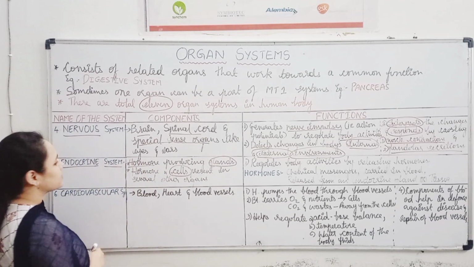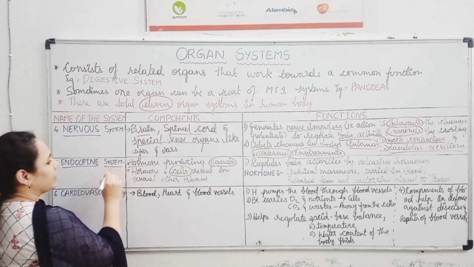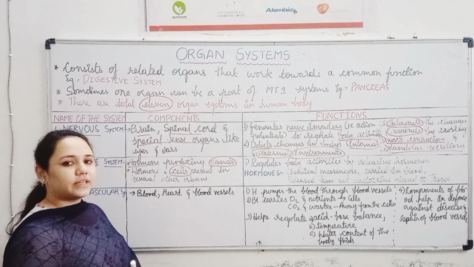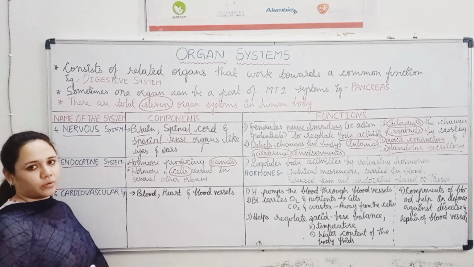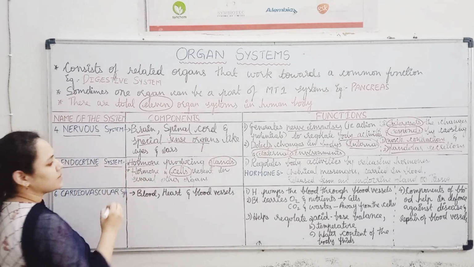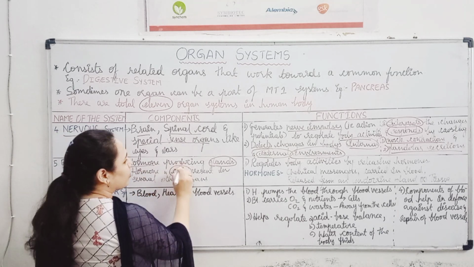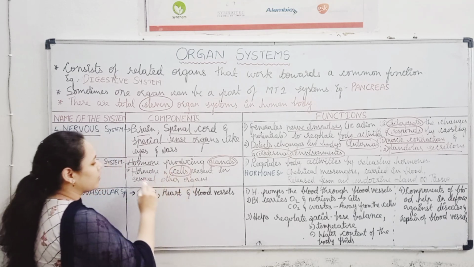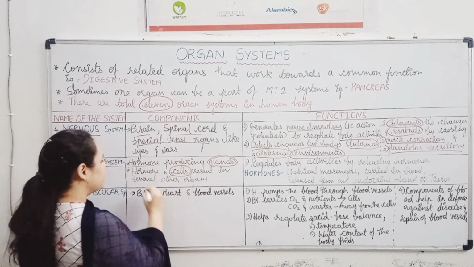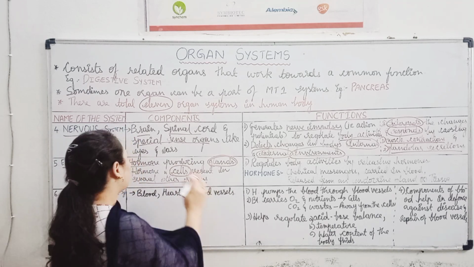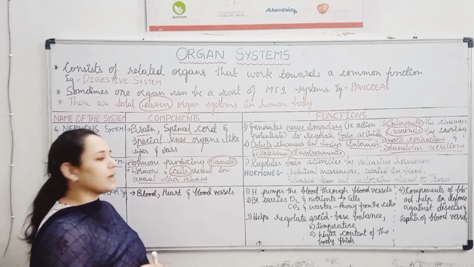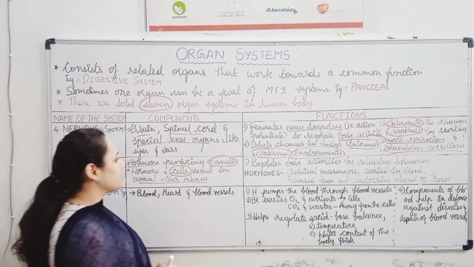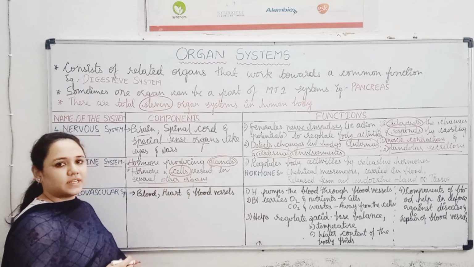So the next organ system in human body is endocrine system. So endocrine system, as I told you earlier, it is related to the hormone production. So endocrine system में क्या क्या होते हैं components? Hormone producing glands होते हैं and hormone producing cells होते हैं। Hormone producing cells that are present in several other organs. So hormone producing glands के examples क्या है? Thyroid gland, pituitary gland, parathyroid gland, ovaries, all these come under hormone producing glands.